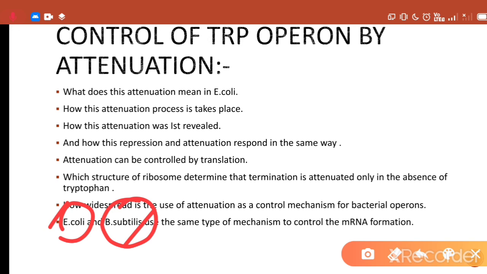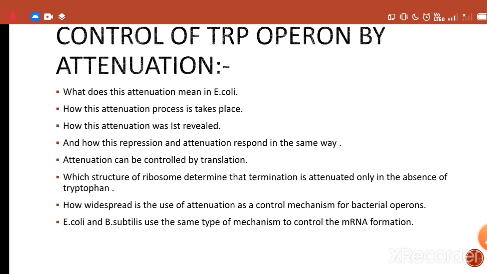To inhibit production of the enzyme when there is an excess supply of the amino acid. For example, in E. coli, this excess supply of tryptophan inhibits the production of the different enzymes. And to activate production when a shortage is indicated by the accumulation of uncharged tRNA tryptophan molecules. So this was all about the control of the trp operon by the attenuation process.